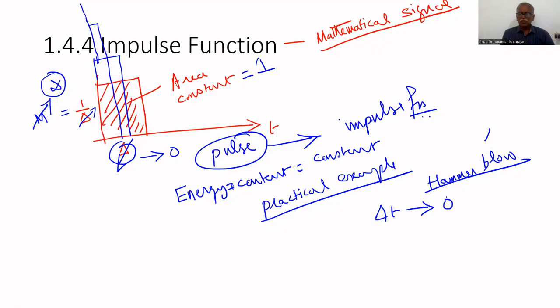It should be very, very small. Then it becomes an impulse function. Practically, approaching 0 is not possible. That's why it is a mathematical signal. But negligible time means it can be considered as an impulse function.